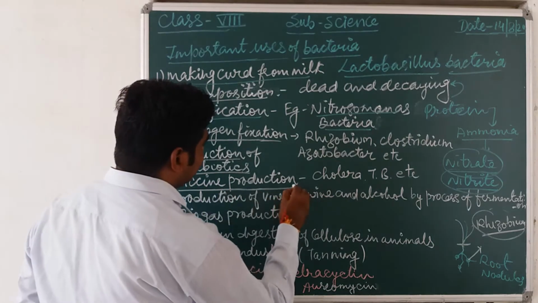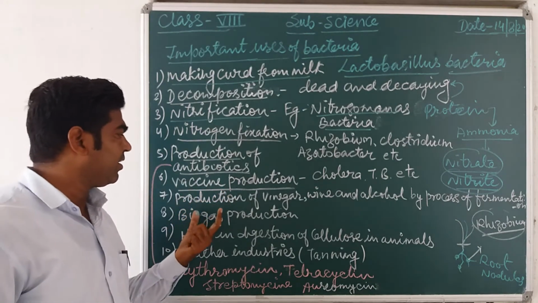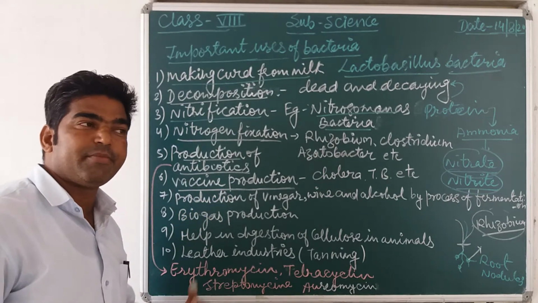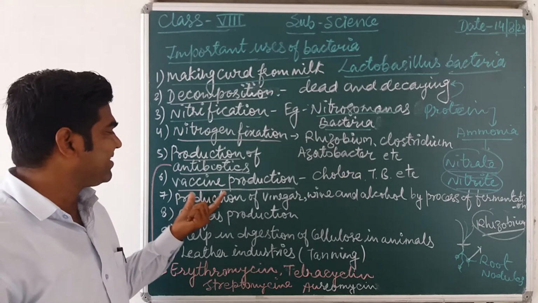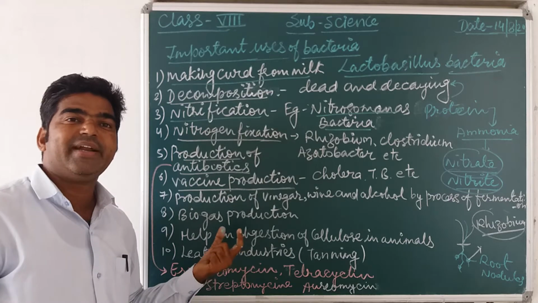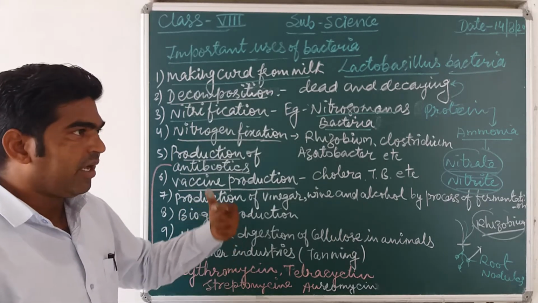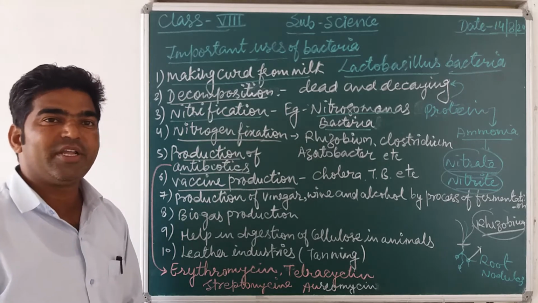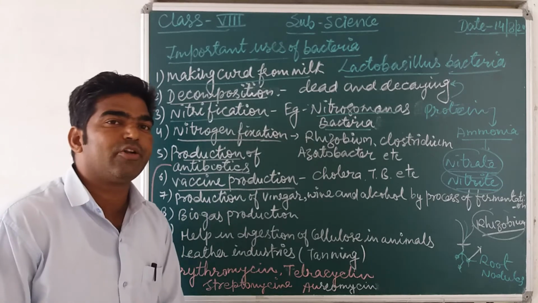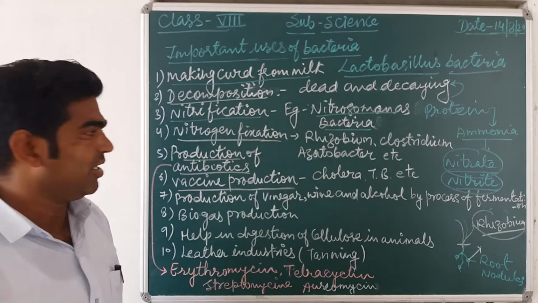Now vaccine. This also forms antibodies in our body. A vaccine contains dead or weakened microbes which boost our immune system, and which are injected into our body, and it forms some special kind of antibodies which fight against germs.